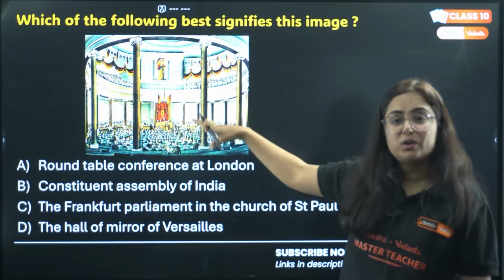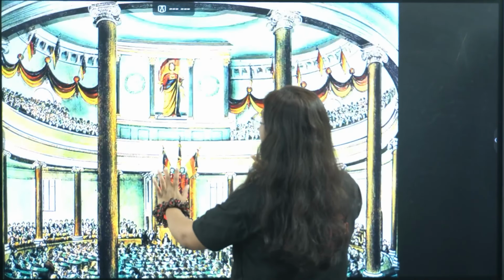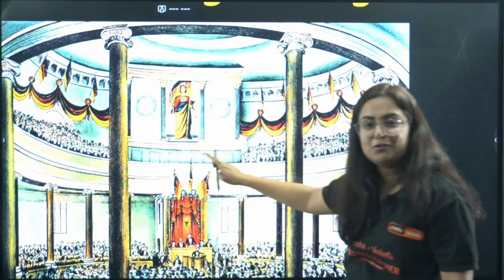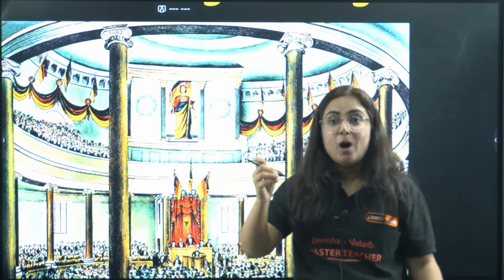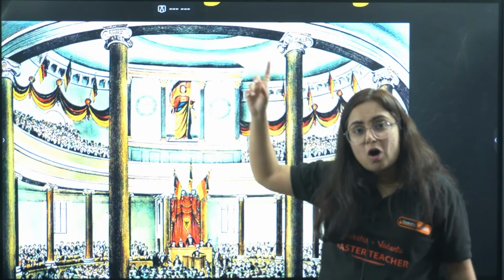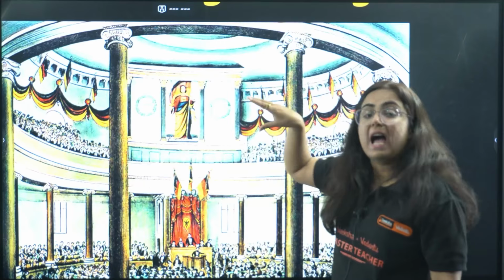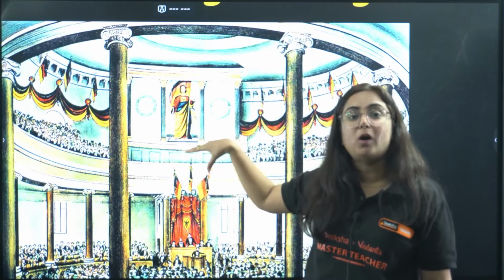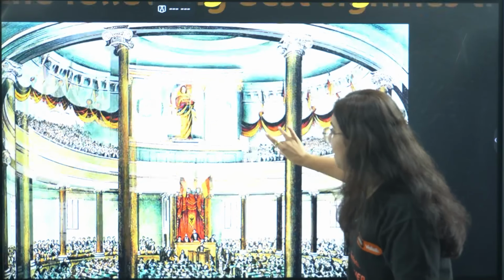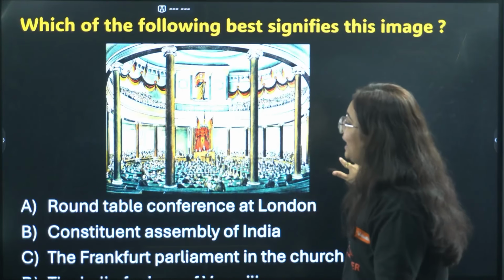Which of the following best signifies this image? See, this is the image I was talking about, that when you see that wall, you will see this picture of Germania. See how interesting. We need to figure out everything in history. We just saw a picture made by Philippe, and that picture is hanging on the wall of St. Paul's Church, where the Frankfurt Parliament was held, and somewhere I just said the answer too. No worries.